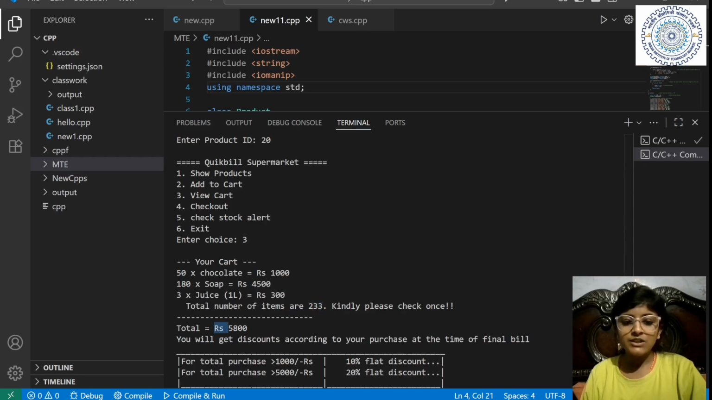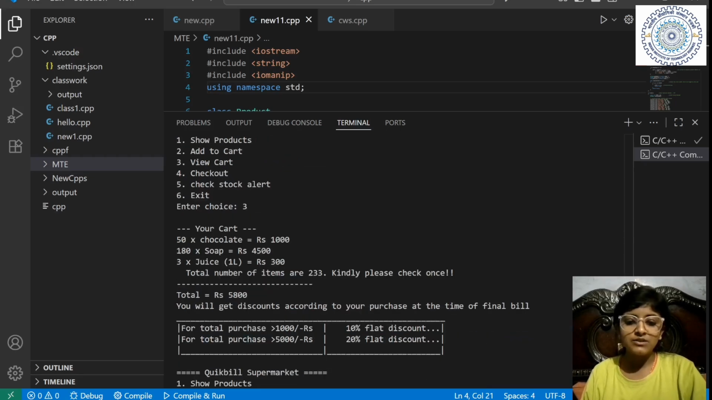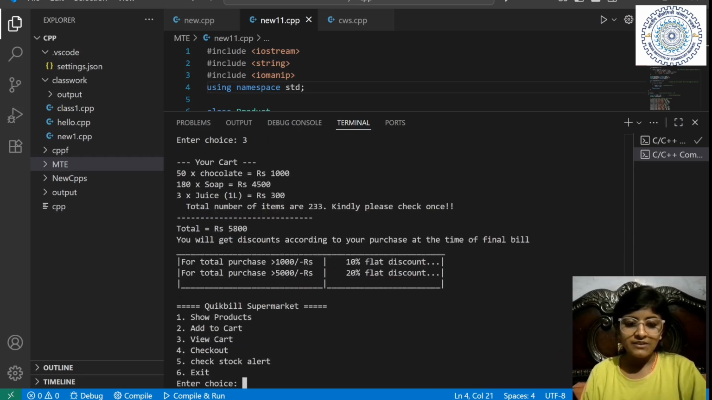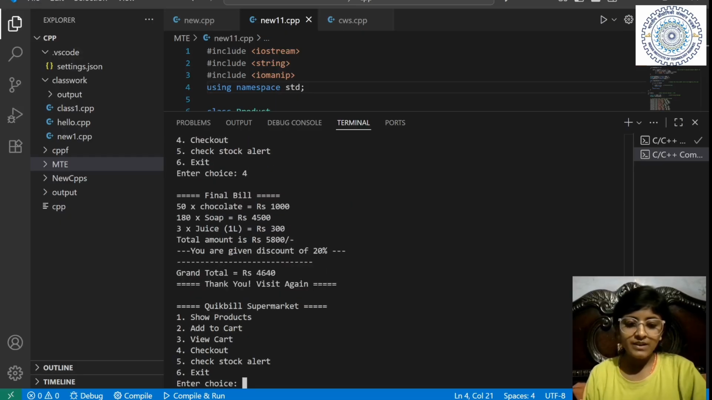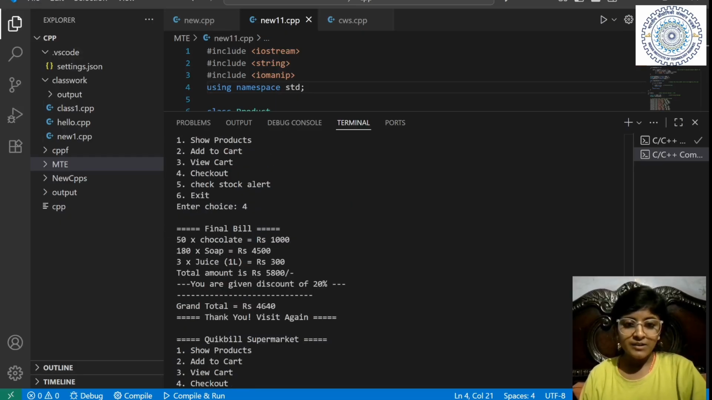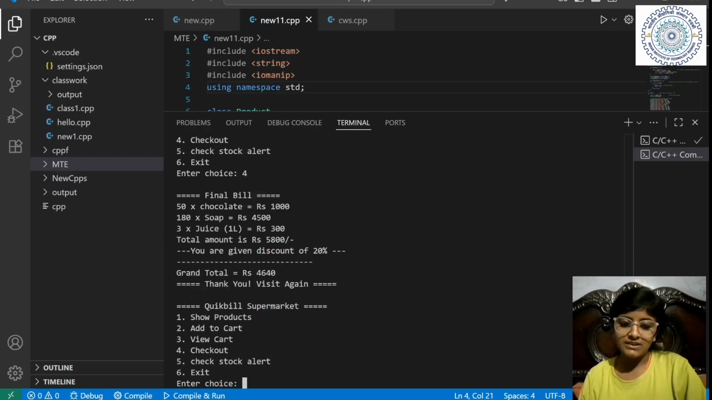Please check. The total amount is this and you will get the discount according to this scheme. I want to check out from the store. So this is my final bill. 5800 I have to pay. And now I have to pay only 4640. Thank you. Please visit the store again.